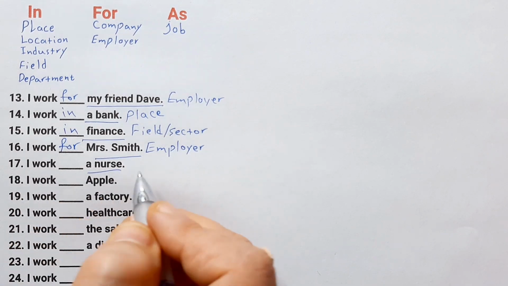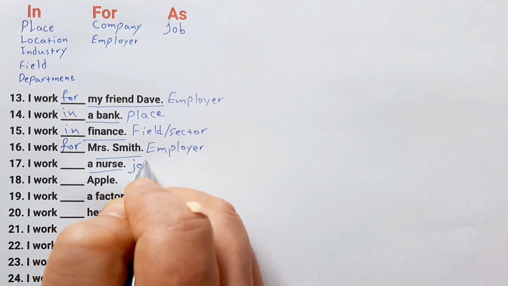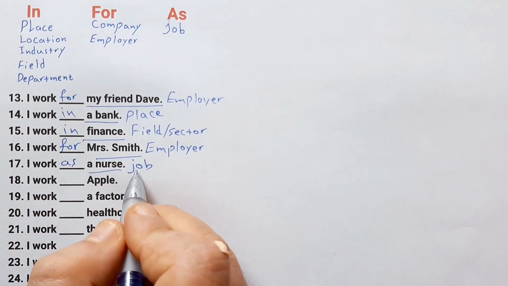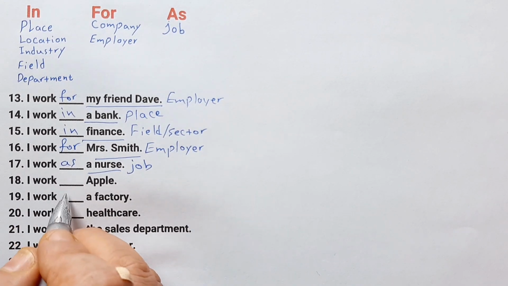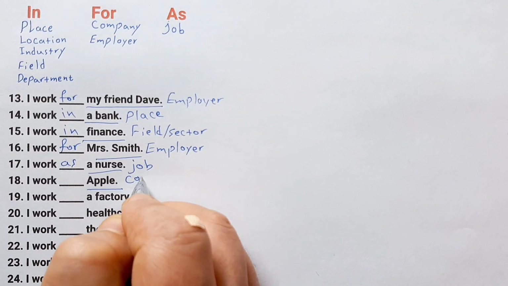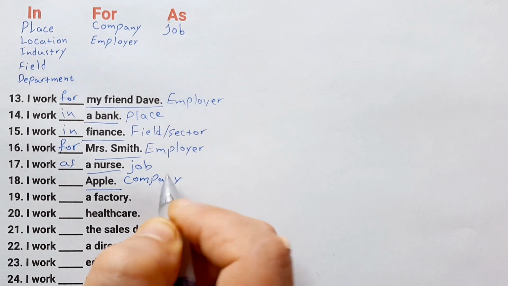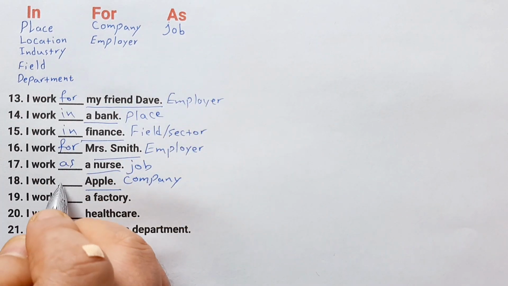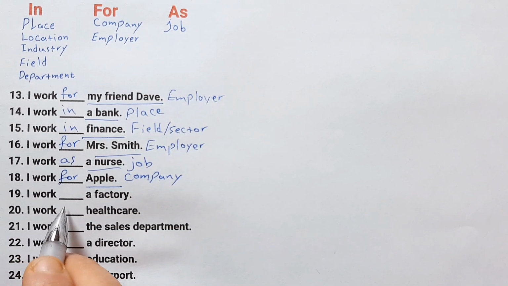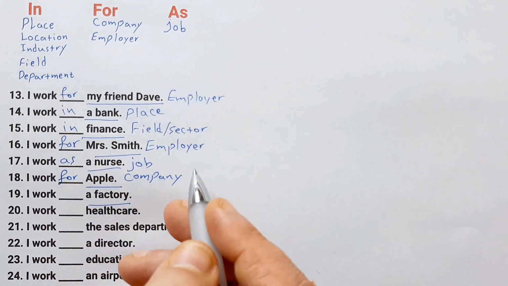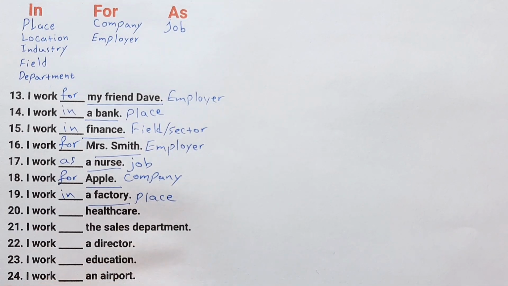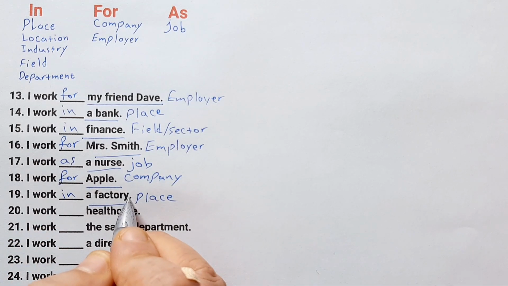Number 17. I work blank a nurse. We know that a nurse is the name of the job. So we use as. We say, I work as a nurse. Number 18. I work blank Apple. We know that it is the name of a big company. So the correct answer is for. I work for Apple. Number 19. I work blank a factory. Here again we have the name of place. So the correct answer is in. We say, I work in a factory.